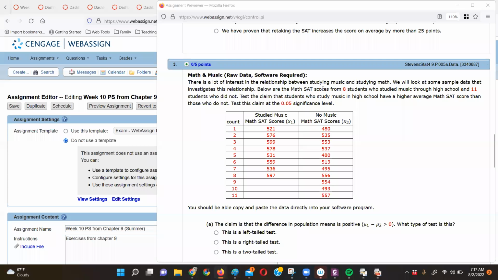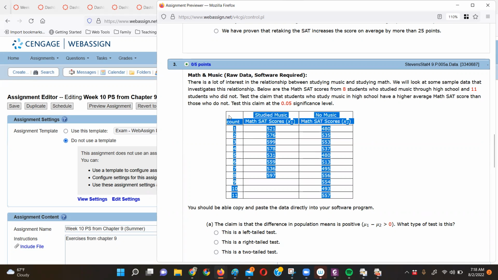Okay, so I'm re-recording this video in summer 2022 because the Rossman Chance applet has changed and it's not working quite as well. I'll make that other video available too in case they ever fix it. But what happens is when you copy paste the data into the applet, it gives you erroneous results. Okay, so the best way to deal with this is to calculate the means and standard deviation separately.